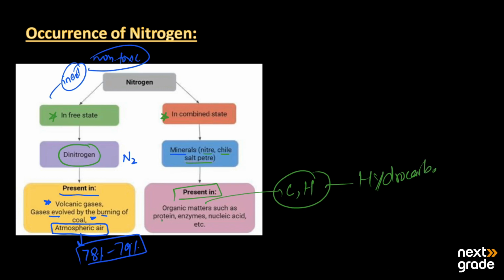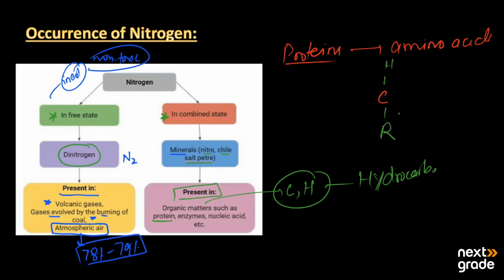It is present as a part of the proteins, because proteins are made up of amino acids, and these amino acids have their structural formula. The center one is carbon, on one side is hydrogen, on another side is an alkyl group, and on the other two sides, one group is the amino group and the other is the carboxylic group.